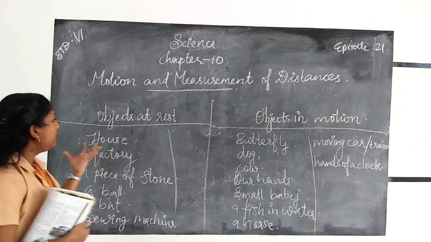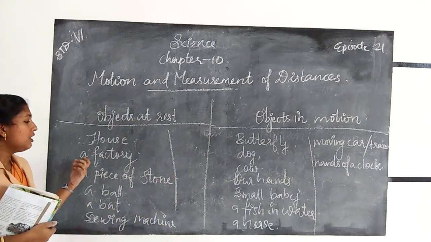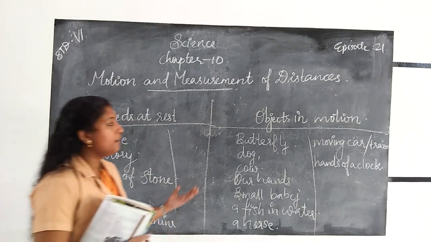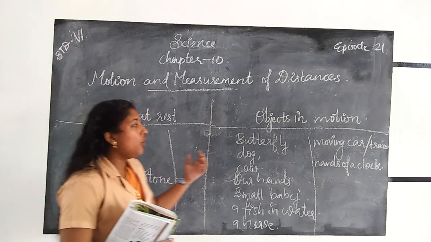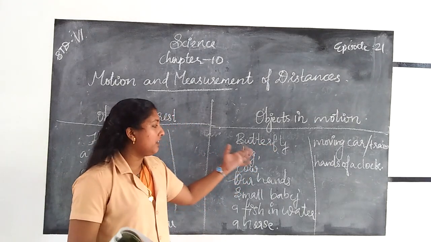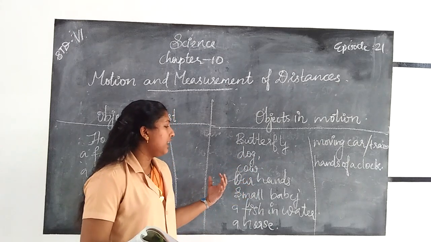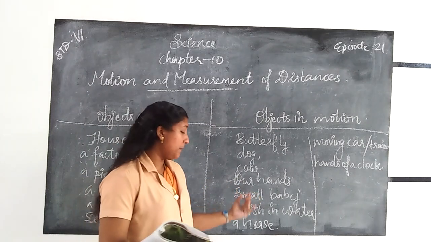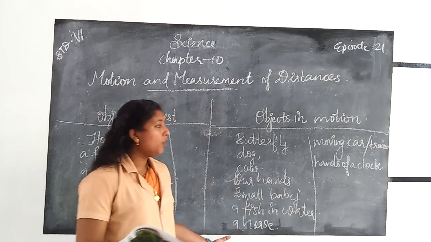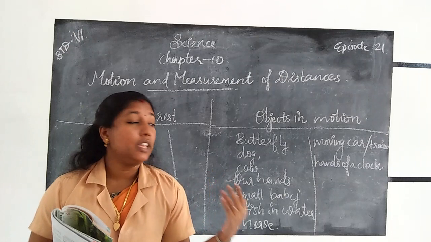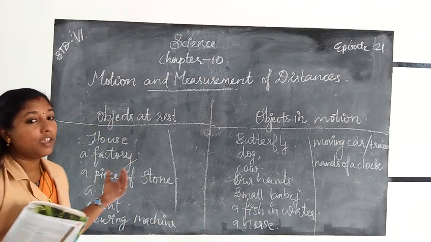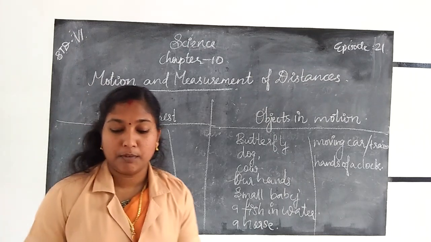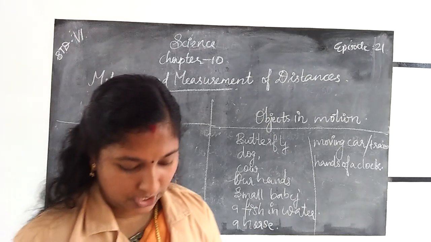Examples for objects at rest: house, factory, piece of stone, ball, bag, sewing machine, etc. Then objects in motion, for example butterfly, dog, cow, then our hands, small boy, a small baby, then a fish in water, a horse, moving car or moving train, then hands of a clock, etc.